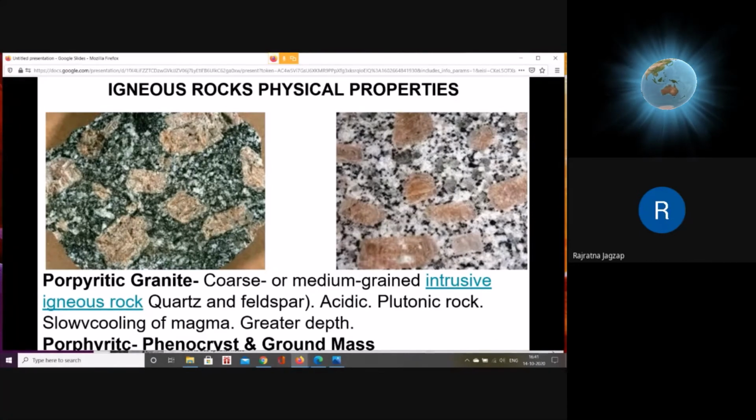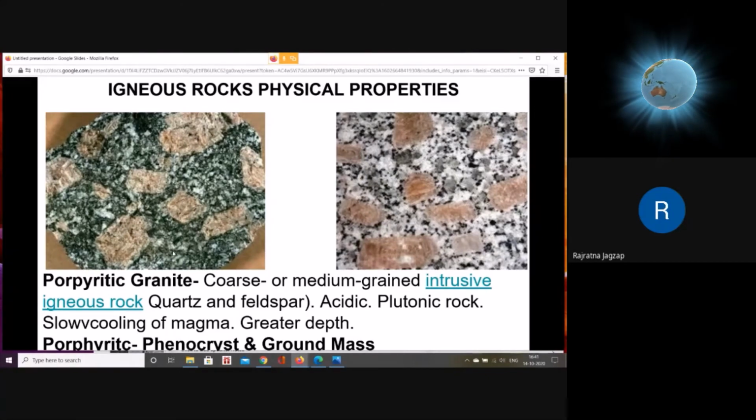You can see the phenocrysts, or coarse grained minerals, of orthoclase, which appear pinkish in color, and the rest of the material around them is relatively fine grained. It is not exactly as fine grained as we saw in basalt in the previous slides in the first session. So this surrounding material is relatively fine grained. If you compare the size of this plagioclase, which is the phenocryst, the size of the surrounding material is relatively fine grained.